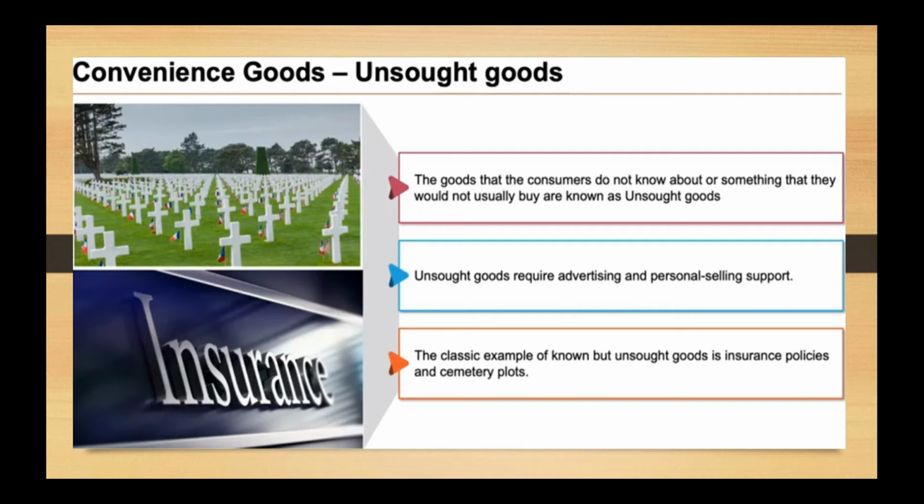In the same way, they have given a beautiful example here, cemetery plots. Have you ever thought of, God forbid, purchasing a cemetery plot? No. So these all are examples of unsought goods or unsought products, which is under the category of convenience goods.